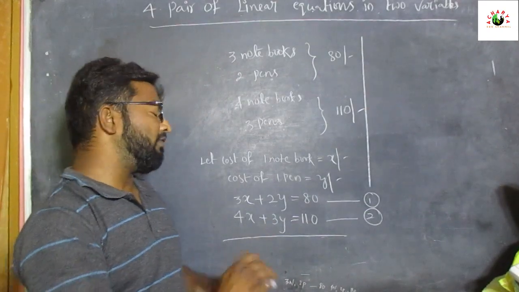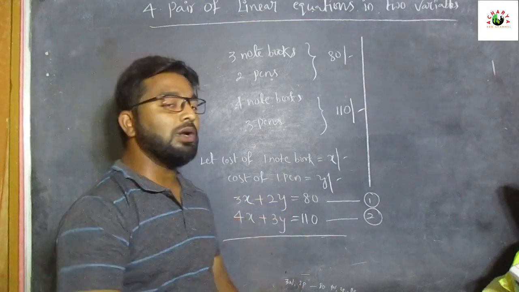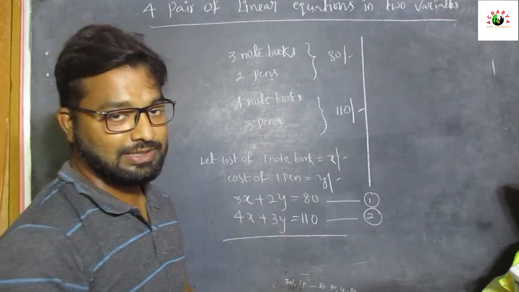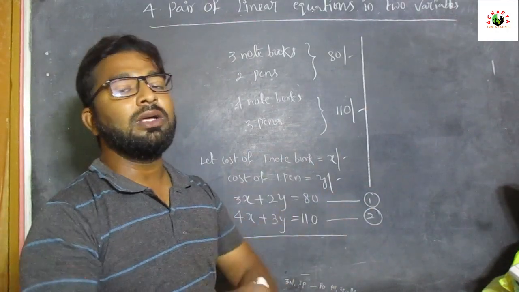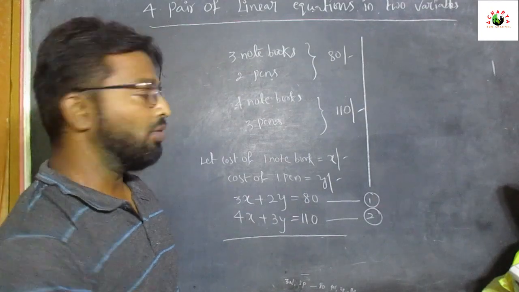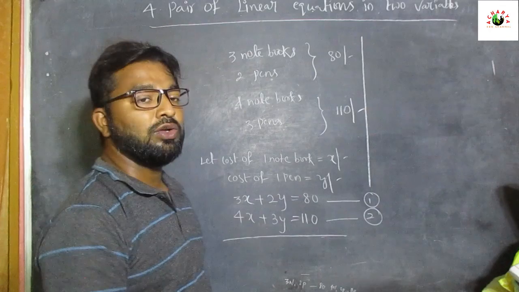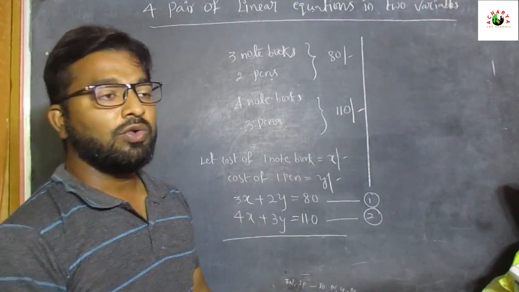So to solve for the cost of one pen and one notebook, we have to equalize one quantity, either pen or notebook. To equalize the quantity, we have to multiply with the coefficients.